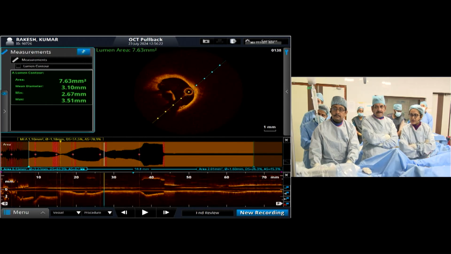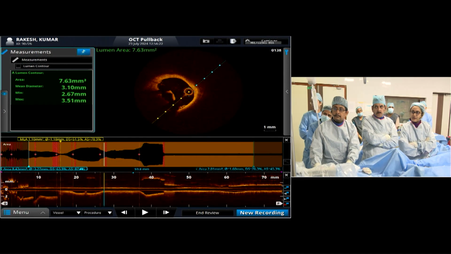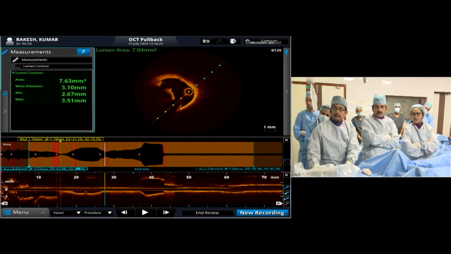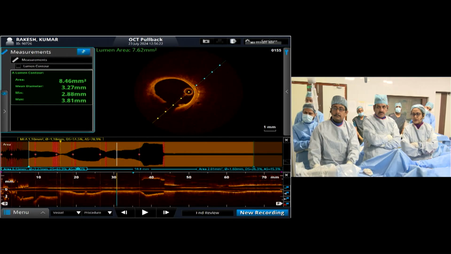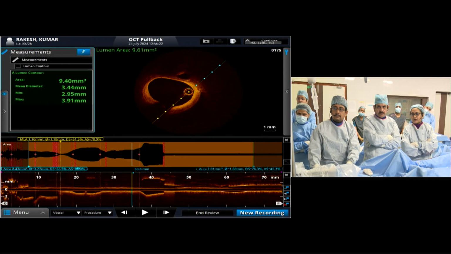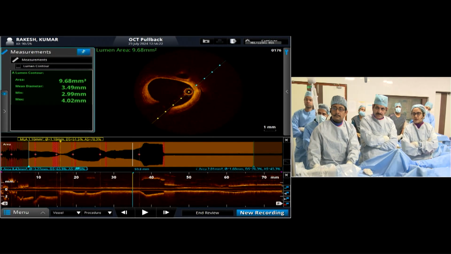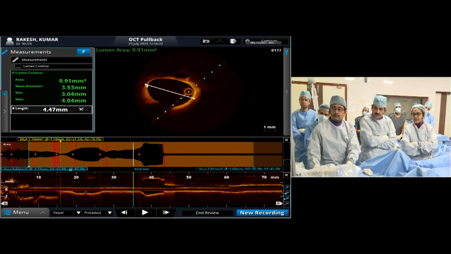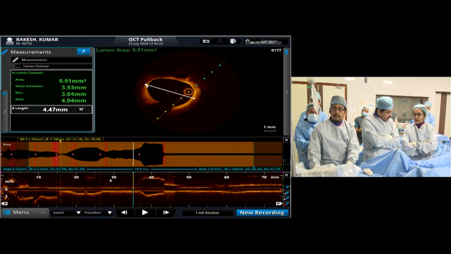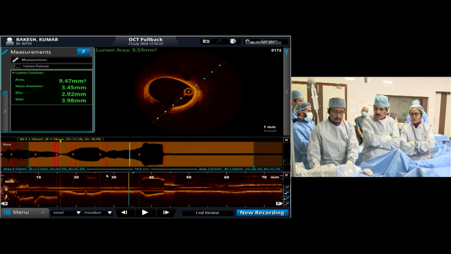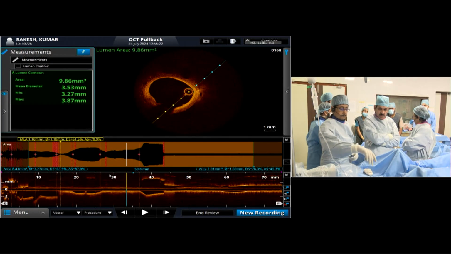Yes, where the disease is, there is a thrombus which is extending up to that part. If you see, the ostia is not much. Go to the proximal part. So this is not much significant disease. The thrombus just happened distal to it. So I think we will take a small balloon. Can we have a 2.5 mm balloon?